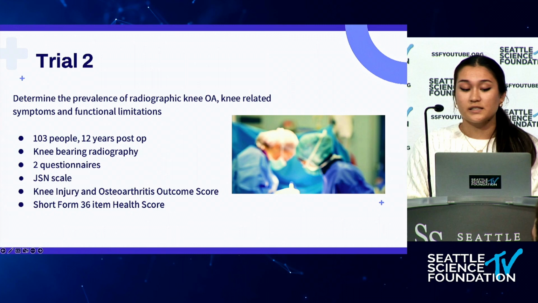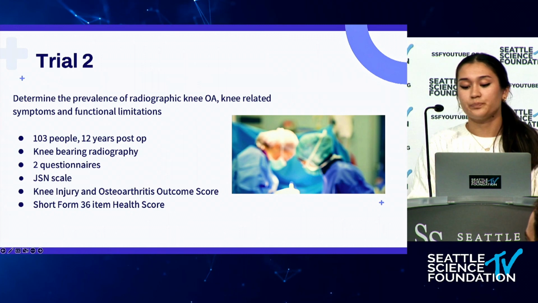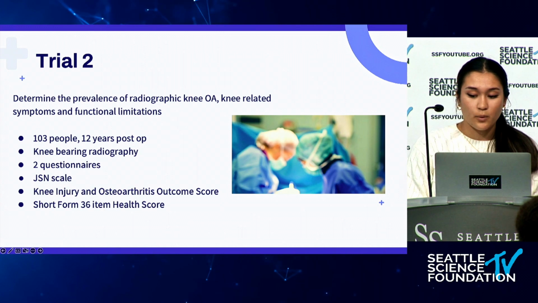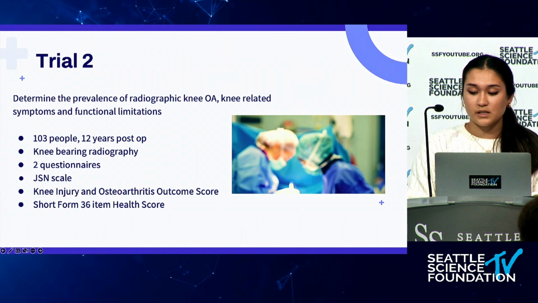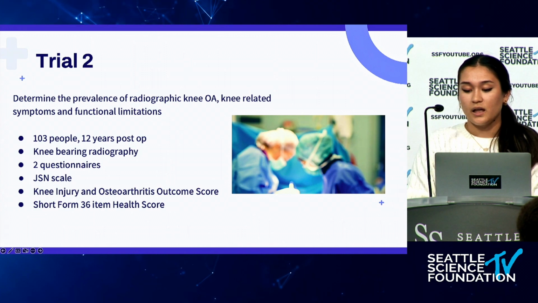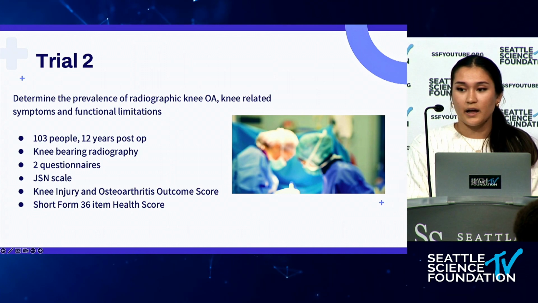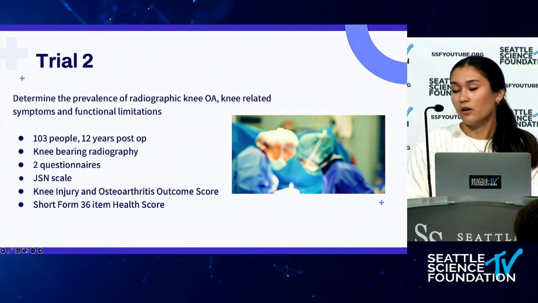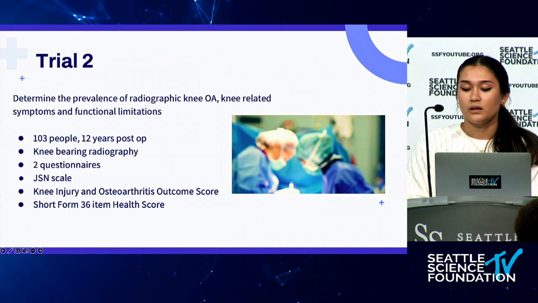Okay, moving on to the second trial I researched. It aimed to determine the prevalence of radiographic knee OA and the knee-related symptoms and functional limitations that came with that as well. It had 103 people, an average of 12 years post-operative. And of course, they were adolescents at the time of injury.